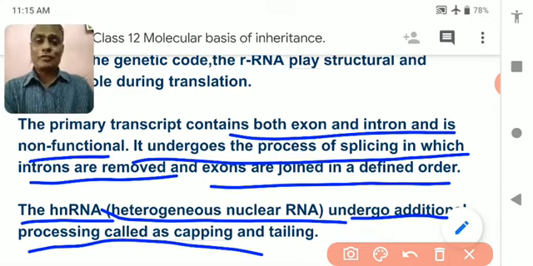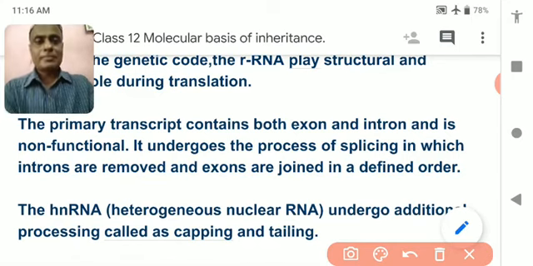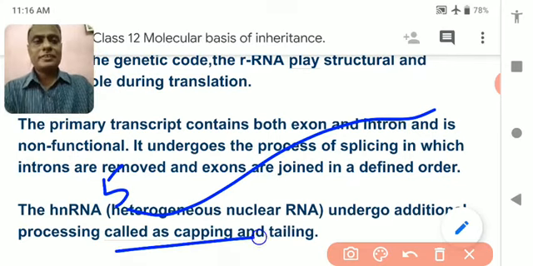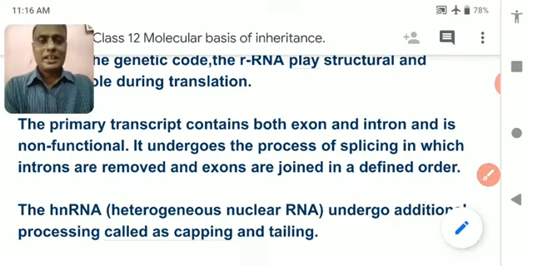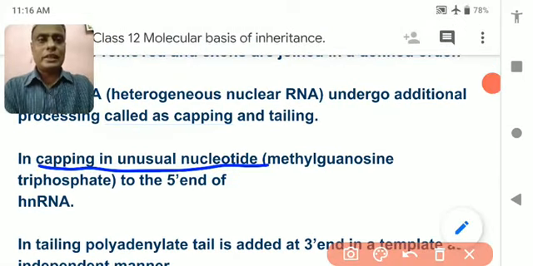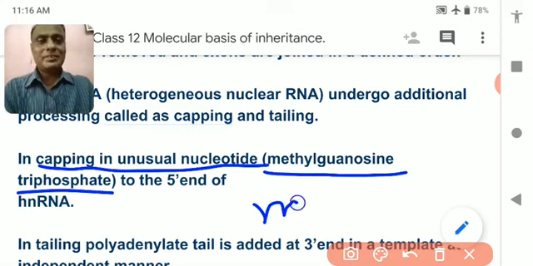One end of the RNA, which is the 5' end of the RNA or mRNA, is capped. Just see, in capping the unusual nucleotide, that is methyl guanosine triphosphate, is added.